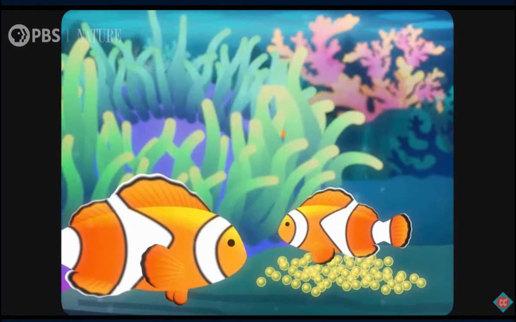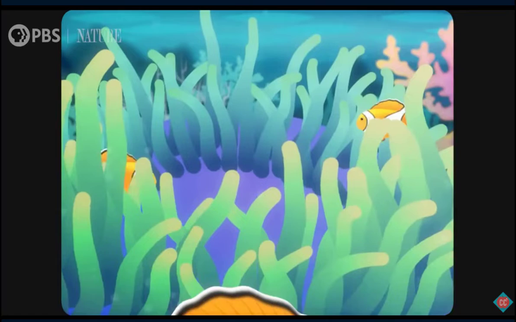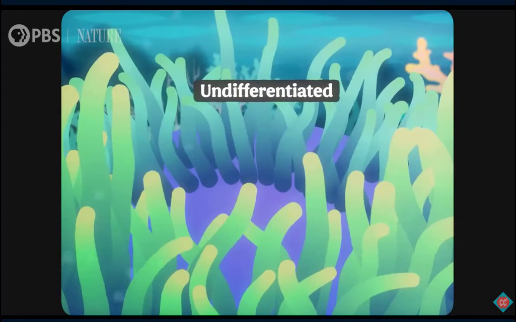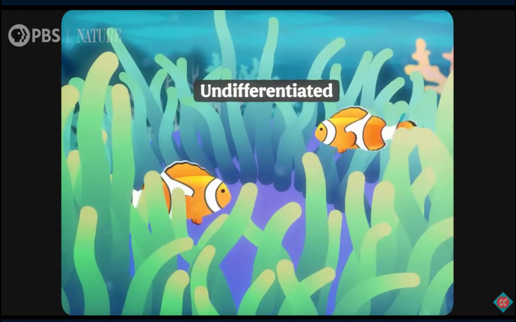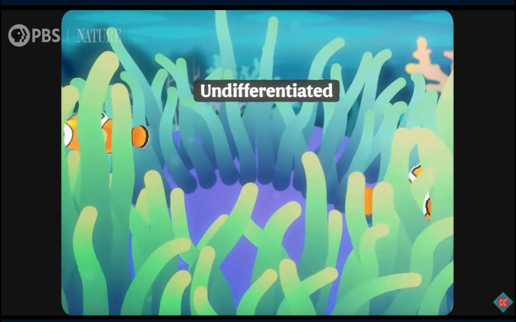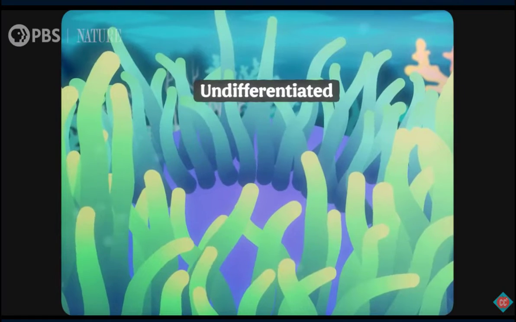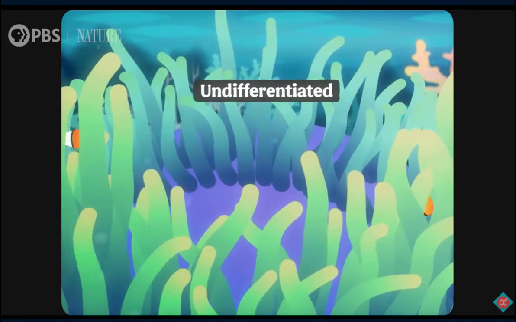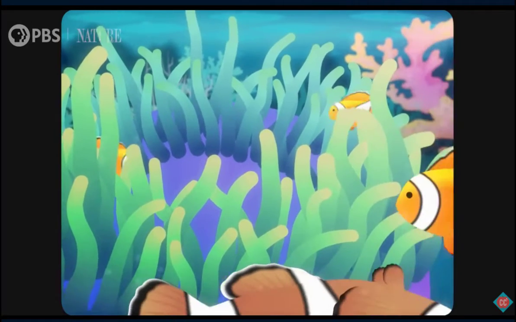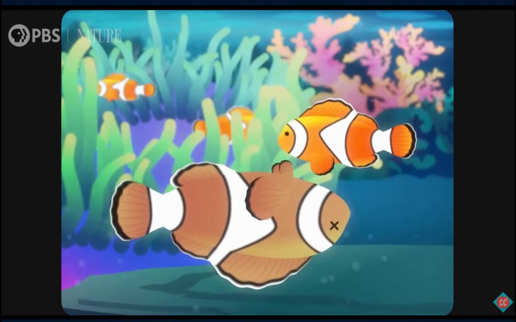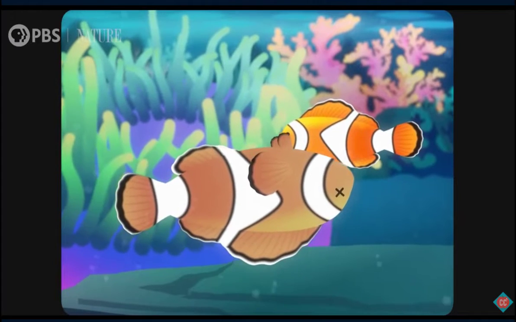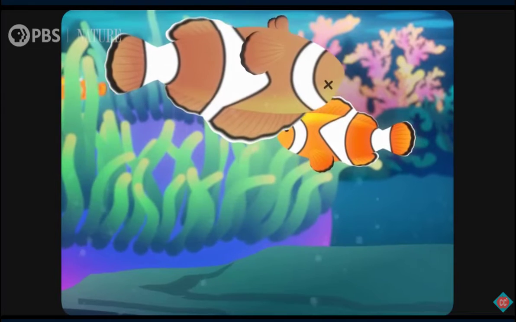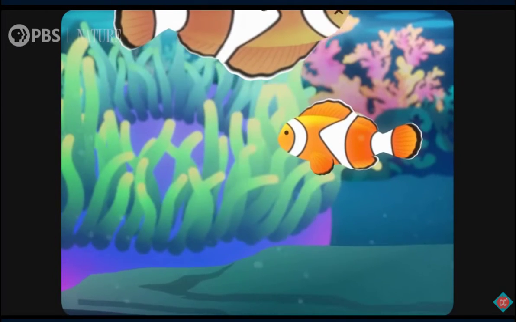Like all other clownfish, our clownfish began life as an undifferentiated juvenile, who are neither truly male nor female because they don't make gametes and don't mate with the leader fish. He spent his early years tending to his anemone home. But even big, dominant clownfish don't live forever, and every once in a while the largest female gets eaten by a predator or dies of natural causes.